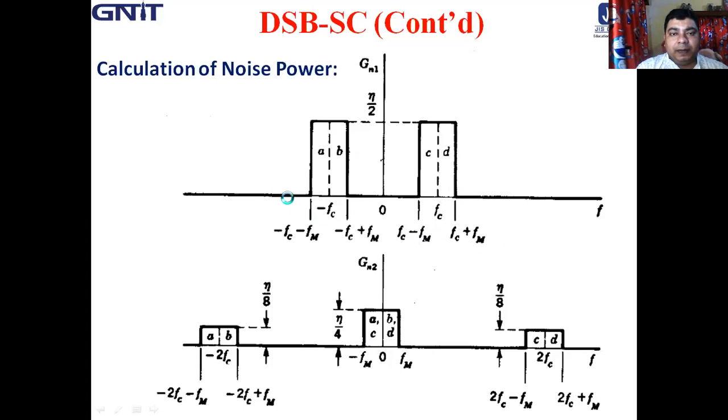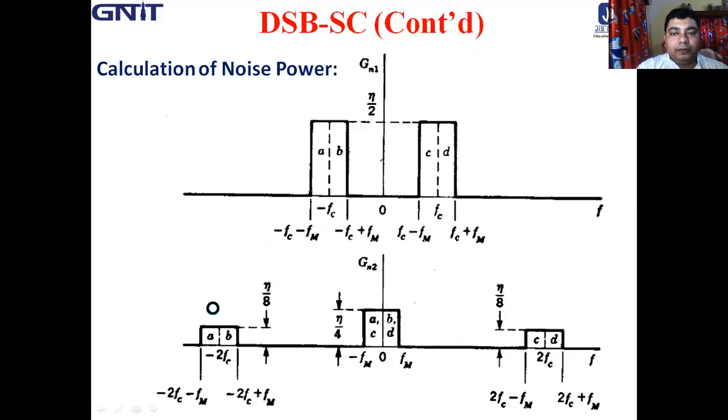Now from this part, when it is minus fc, this could be minus 2fc, see the AB part, and this is minus 2fc minus fm to minus 2fc plus fm.